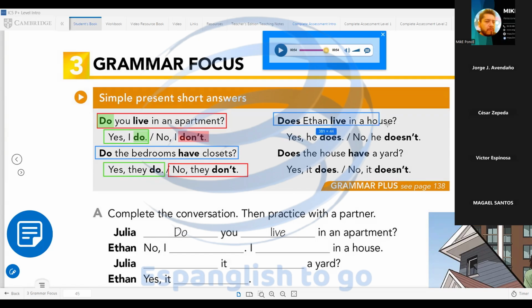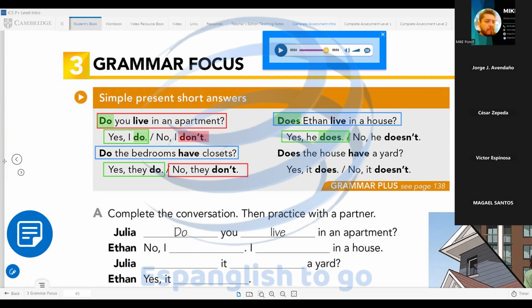Does Ethan live in a house? Is the question. Affirmative short answer option. Yes, he does. Because we have the question with auxiliary does. So the short answer is with auxiliary does.